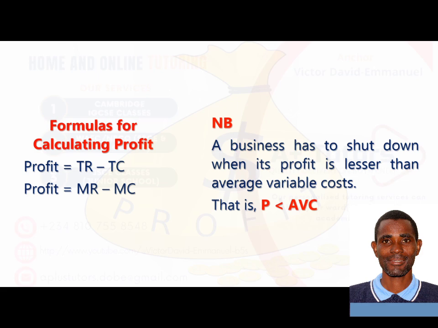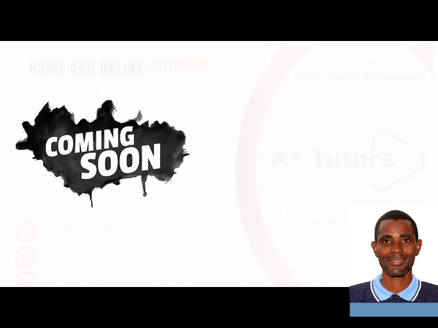If the profit a firm earns by selling its product is less than the average variable cost, then it means that business can no longer cater for itself again, and thus the need to shut down or stop operating. And that's the end of our class for today.